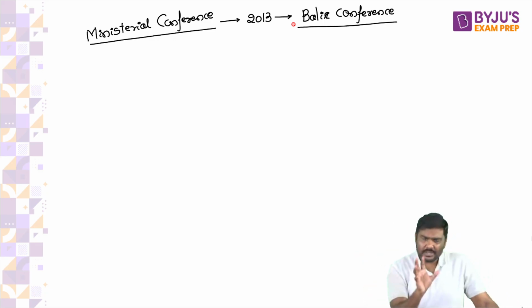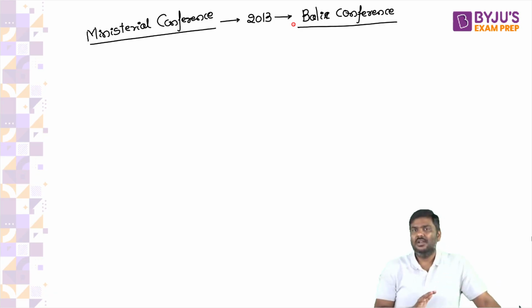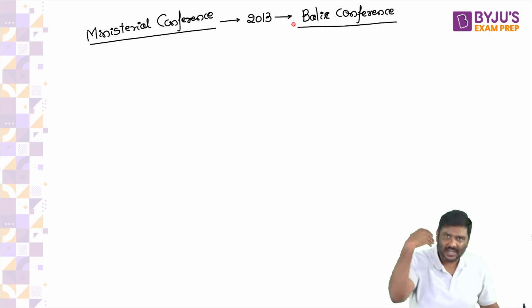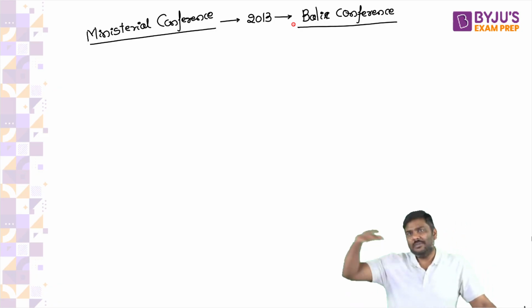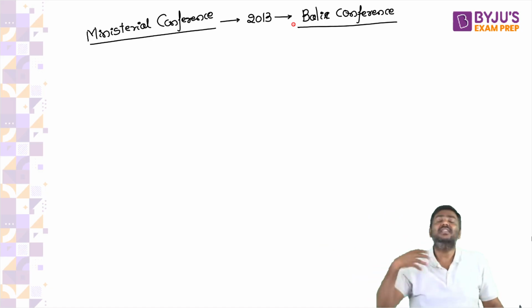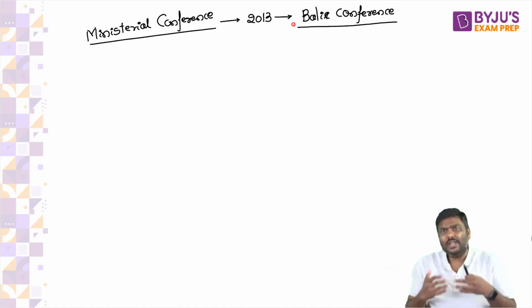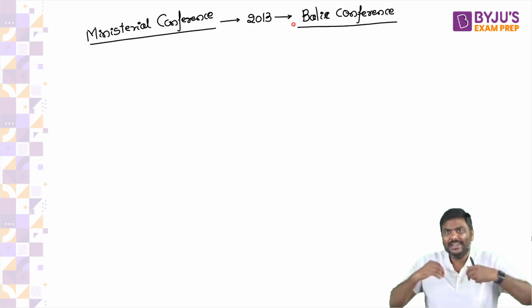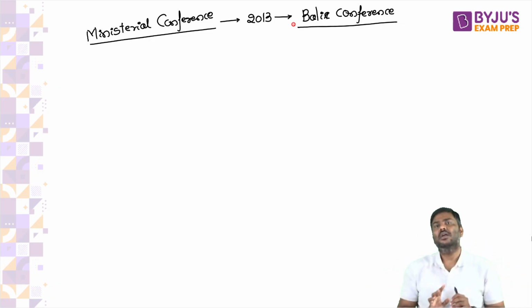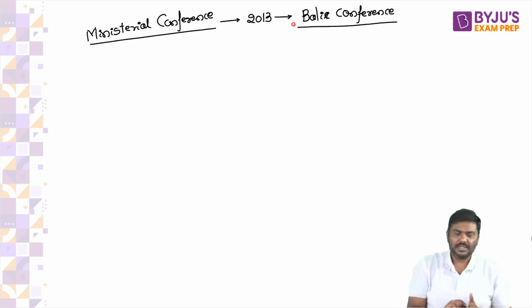In the Bali Conference, Government of India argued that we should have a solution for public stockholding. We should have a solution for the food security issue. Why? I purchase a lot of food grains by paying MSP, and every now and then the government of USA alleges that I'm violating the de minimis level, I'm violating the agreement on agriculture.